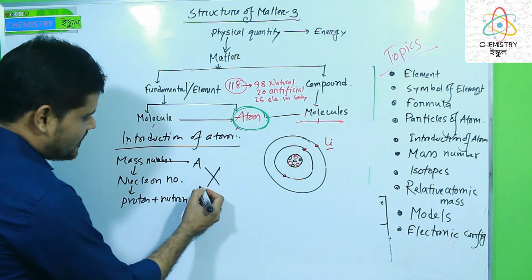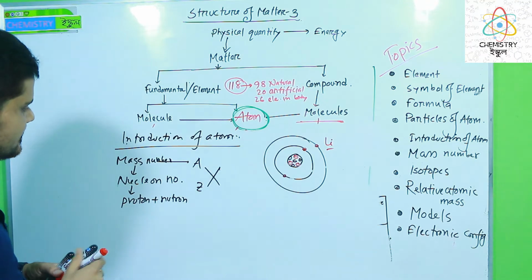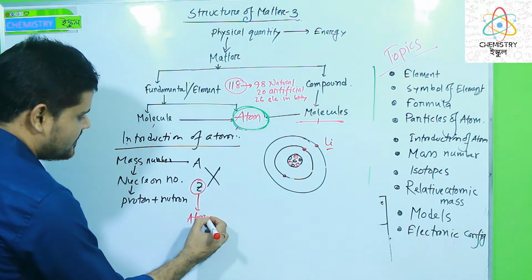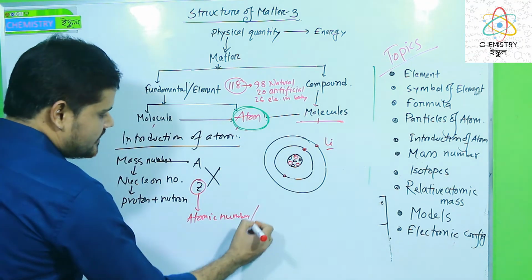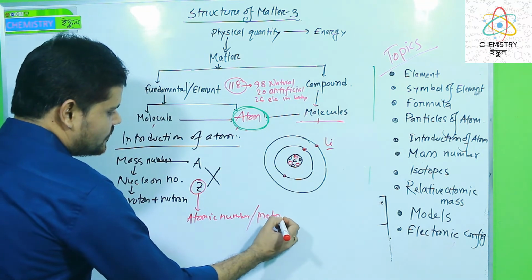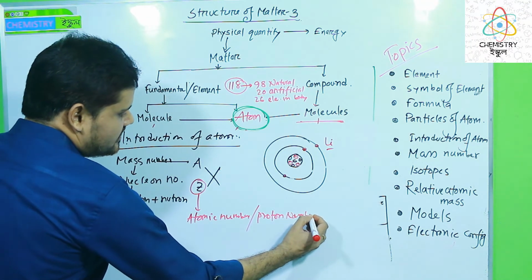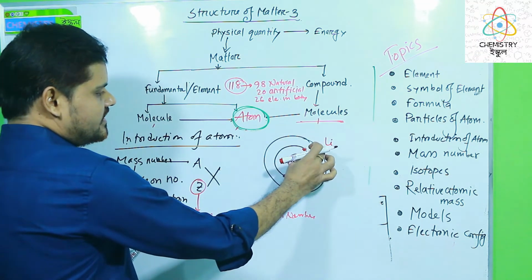In the lower left corner we use Z. Z means the atomic number. What is the atomic number of an atom? It is the proton number.